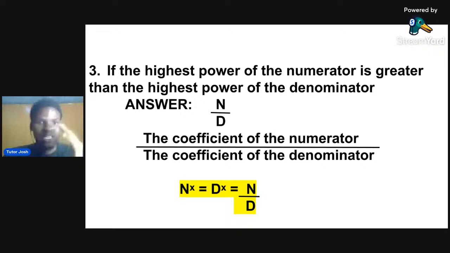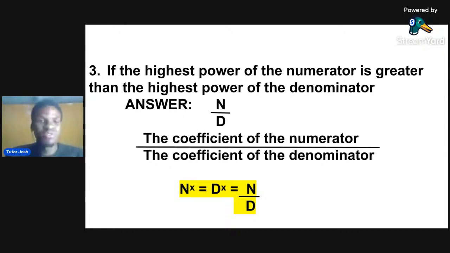Now, for the third one, actually, what I want to write here is: if the highest power of the numerator is equal to, not greater than, please, this greater than is not correct. If the highest power of the numerator is equal to the highest power of the denominator, you can take that down.